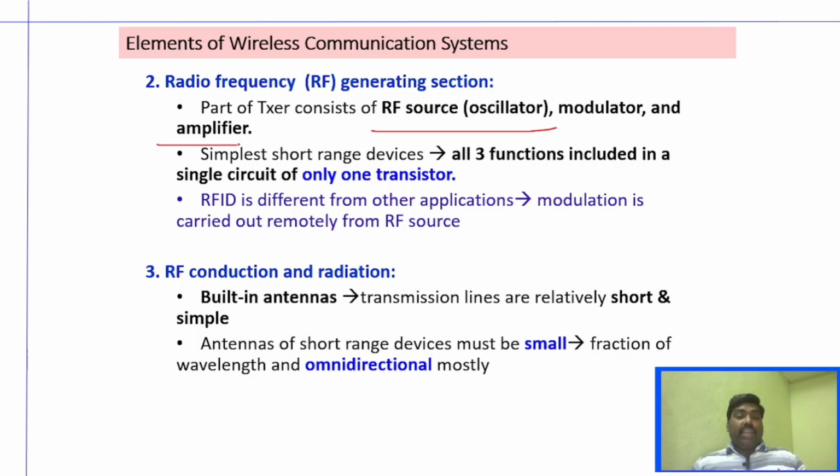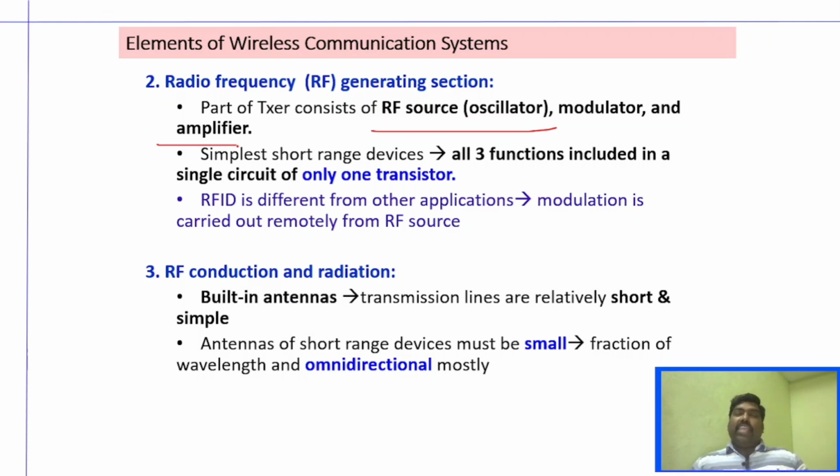RF conduction and radiation takes place through the antenna. Right now we have a lot of sophisticated antennas. Even in wireless devices we have small inbuilt antennas, such as omnidirectional antennas. Omnidirectional is nothing but it can transmit, radiating in the same way in all directions. That is an omnidirectional antenna.